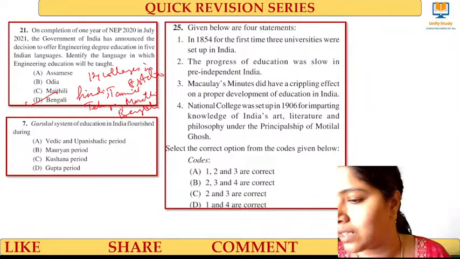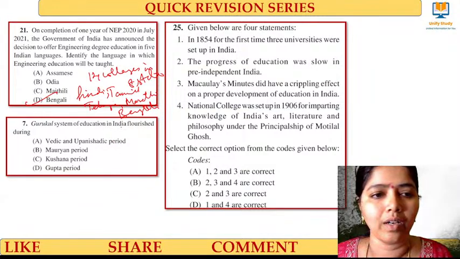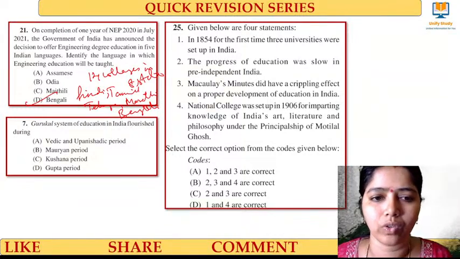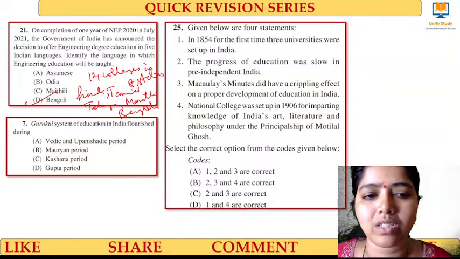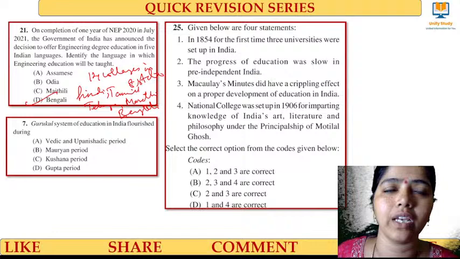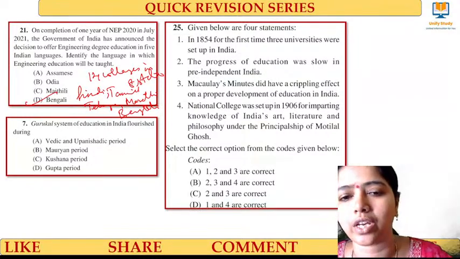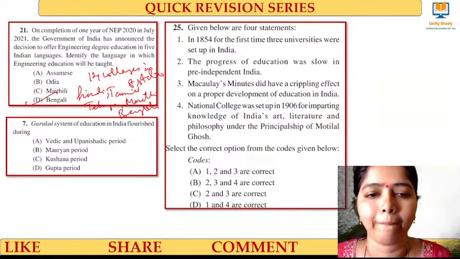Yes, these are the languages. Odia is not there. So these are as of that time. They announced that 14 colleges in 8 states will teach engineering in Hindi, Tamil, Telugu, Marathi, and Bengali. Okay.